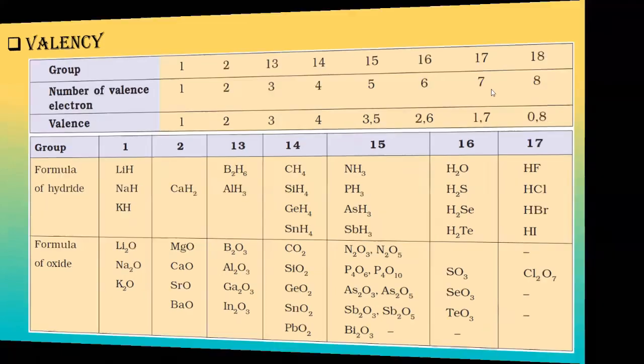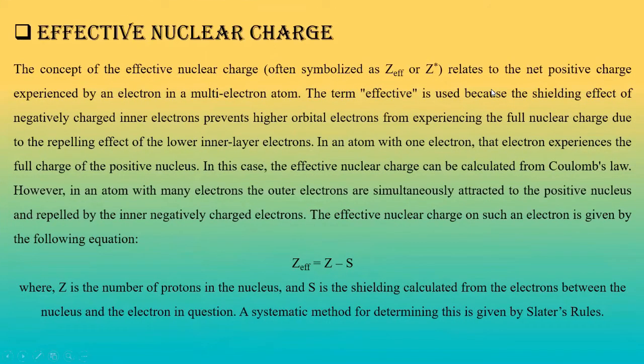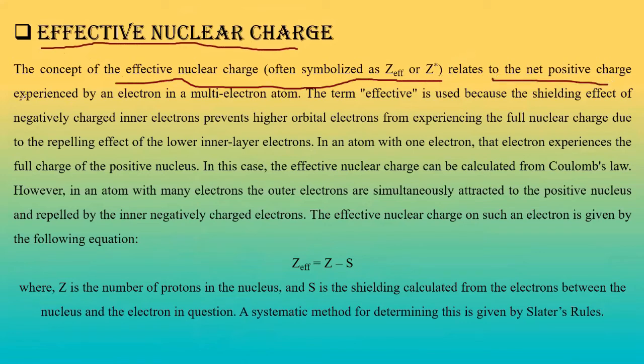Let's go to the next topic. And the last but not least, we have got the topic of effective nuclear charge. What is effective nuclear charge? We need to see. The concept of effective nuclear charge, denoted by Z effective, relates to the net positive charge experienced by an electron in a multi-electron atom.